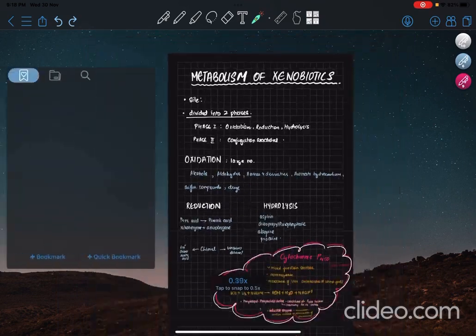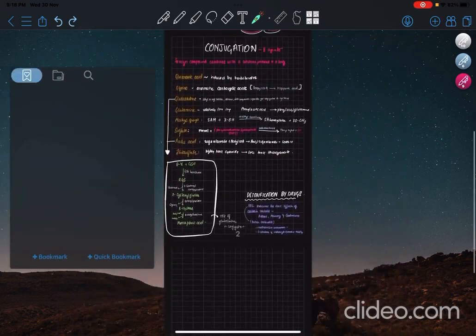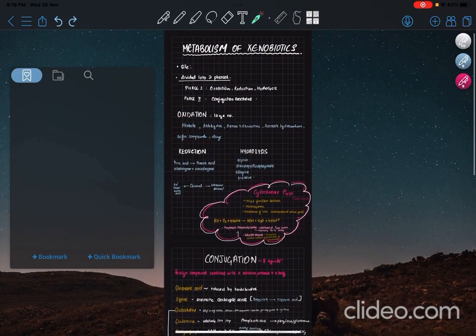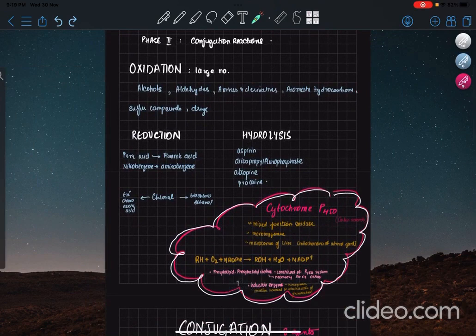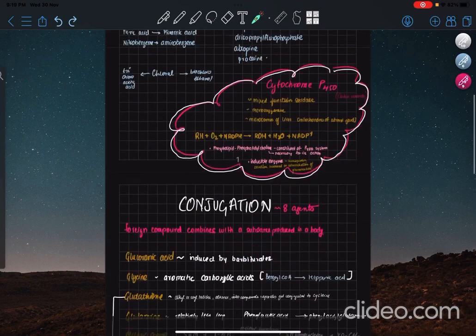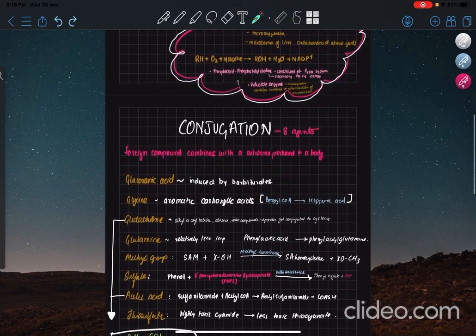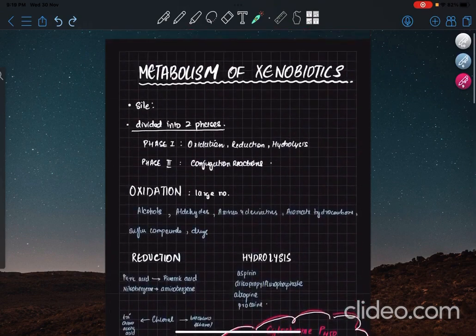Throughout the video I'm covering all the points of the chapter on metabolism of xenobiotics. I'm going to focus more on the concept of the chapter rather than the points that require a lot of memorizing. So you can go through this video, and then at the end of it you can go through the parts of the chapter which require a certain extent of memorization. Also, I've referred to Satyanarayan, so the whole lecture will be word to word from Satyanarayan. So let's get into it.